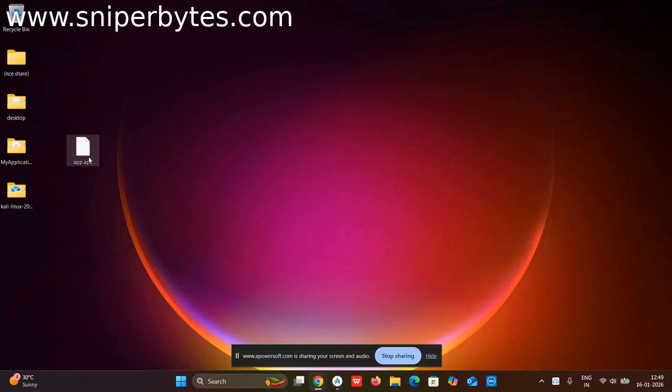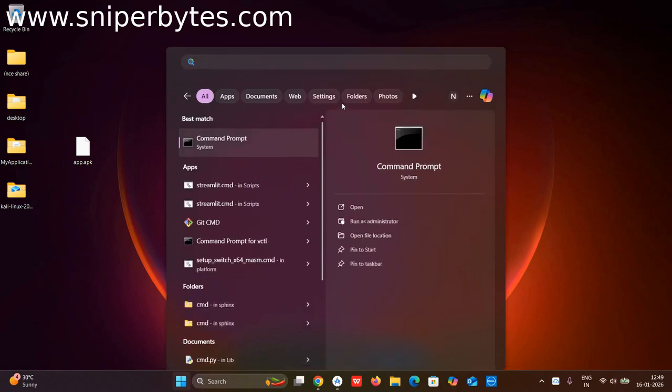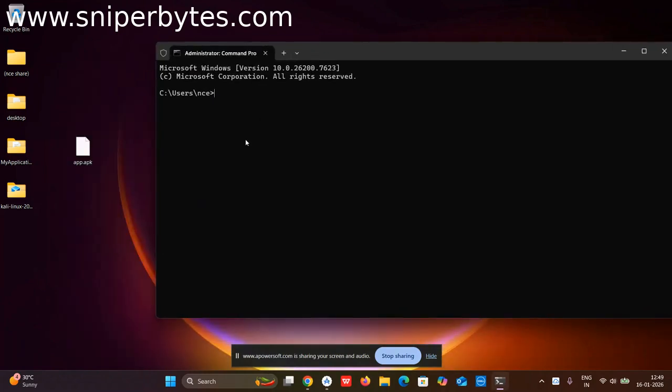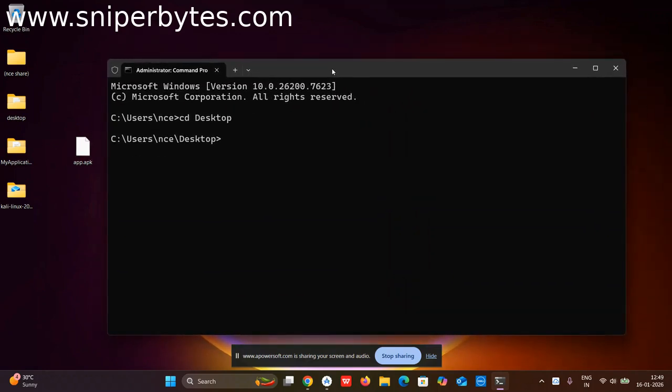Firstly, I need to traverse to this location. In order to do that, I'll first open command prompt. I'll type cmd. Now, this is my command prompt. In this command prompt I need to go to the desktop, so I'll write cd desktop. Now I'm in my desktop, so I have access to the entire desktop files and even app.apk. In order to install the APK, we need to use something called ADB.